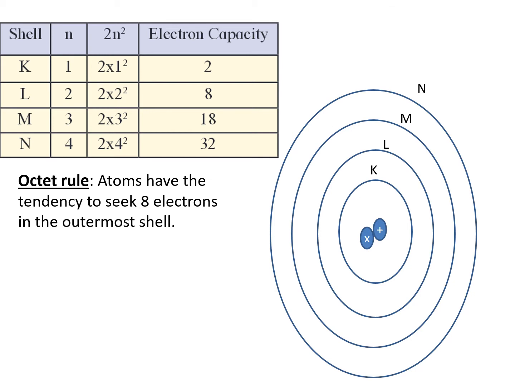If not 18, then 8, or if not 32, then 8. So that is why it's called octet rule. Octet basically stands for 8. So M and N, that is the last two shells, even if the atoms do not have 18 electrons or do not have 32 electrons, it can still be stable with 8 electrons in its shell. Now let us learn the electronic configuration by taking a general example of sodium.